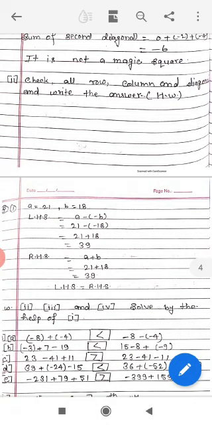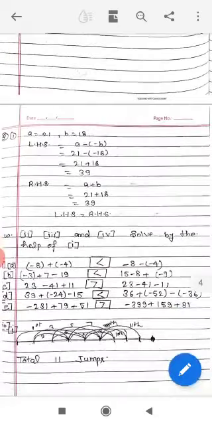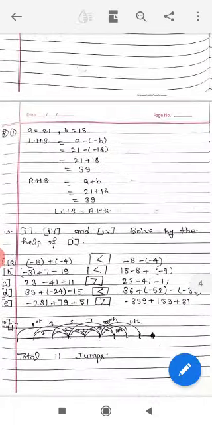The value of a equal to 21 plus the value of b equal to 18. When we add a and b, we get 39. Means left hand side equal to right hand side. It is verified that this follows a minus b equal to a plus b. And question number 2nd, 3rd and 4th are given for you for homework.